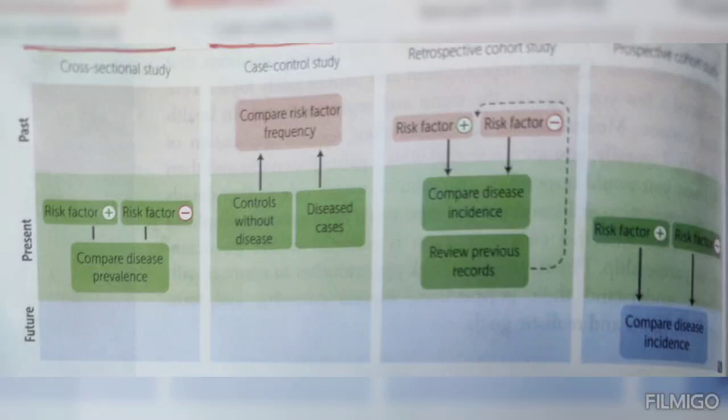Next comes the ecological study. Ecological study compares frequency of disease and frequency of risk-related factors across populations, or we can say across environments. It measures population data not necessarily applicable to individuals, which can be termed ecological fallacy.